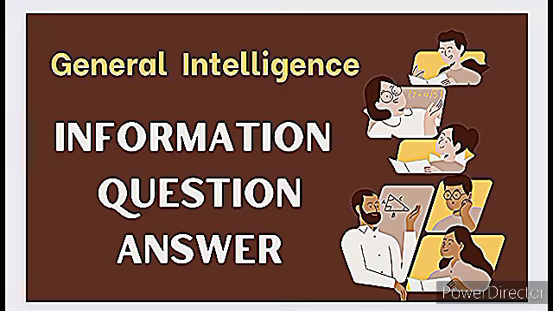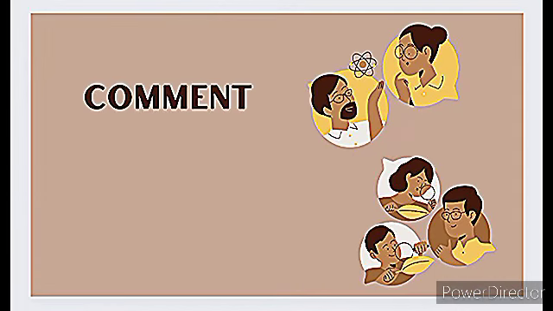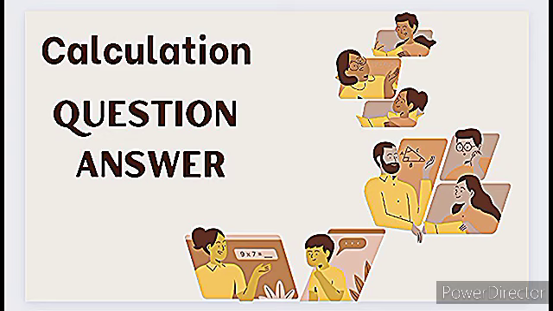That includes the information and also the question and answer. Information like our national flag colors, our national animal, national flower, prime minister's name, chief minister's name. That's the thing. After that, comment. After that, calculation. For example, we will ask like, if the age is something, at the proper age, we will ask the answer at per age always. So in that case also, for the calculation we will ask like that question only.